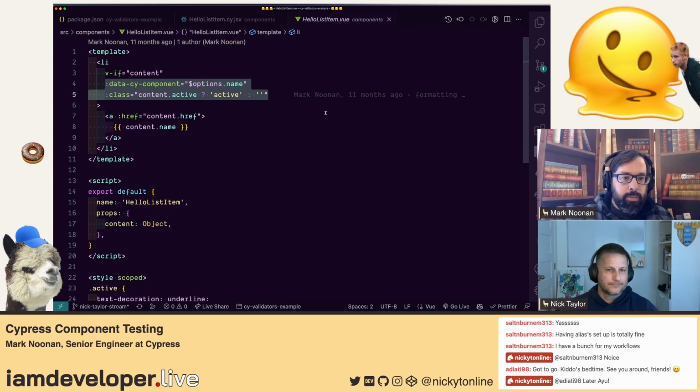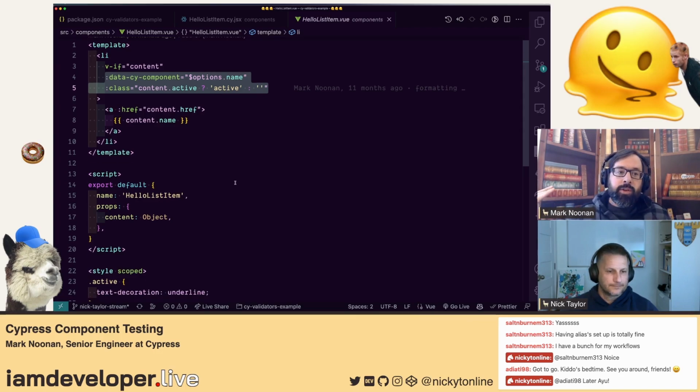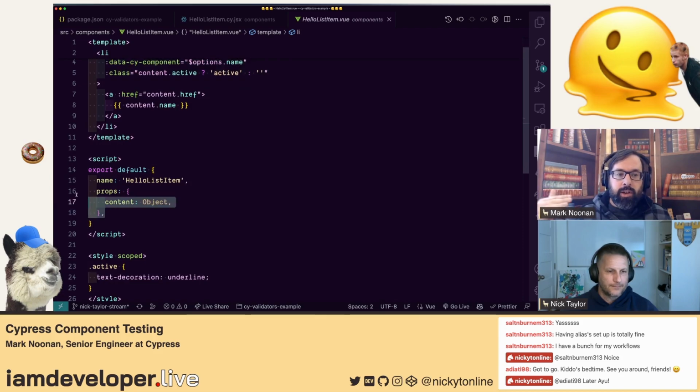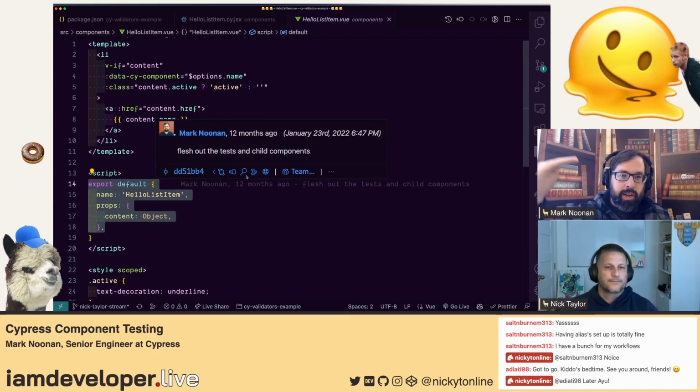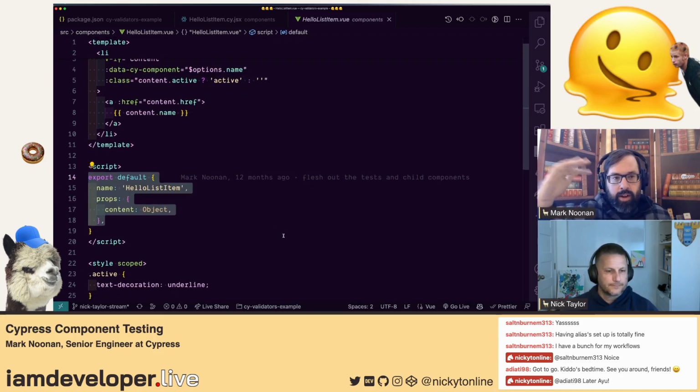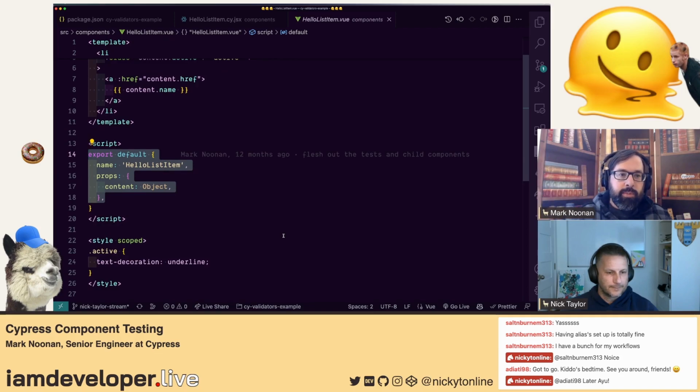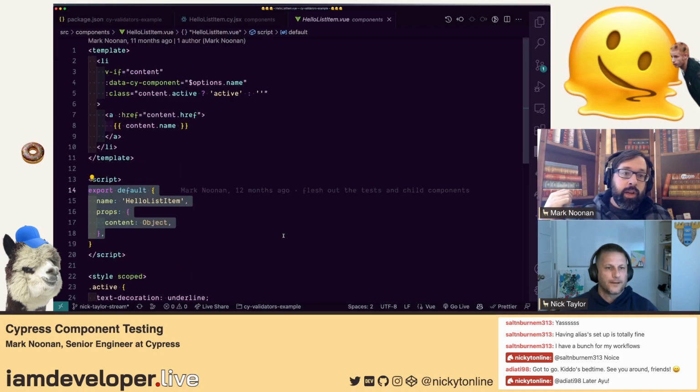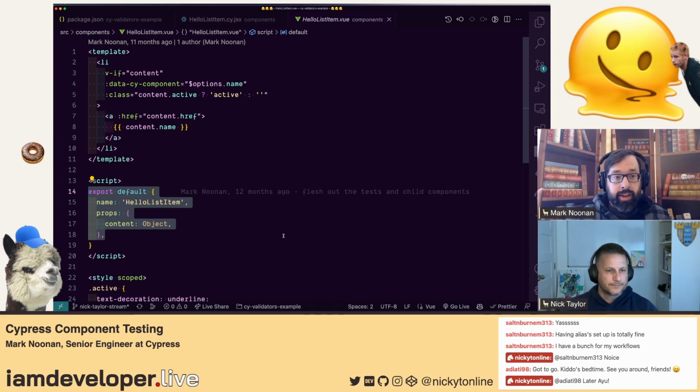It looks like it's a prop that has content, and then content is an object. So the object can say this is active as an item in the list or not, and the content object also provides the name. So that's how this list item works. It's a really basic component. It looks like it also only does links.